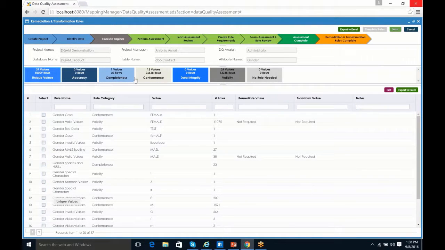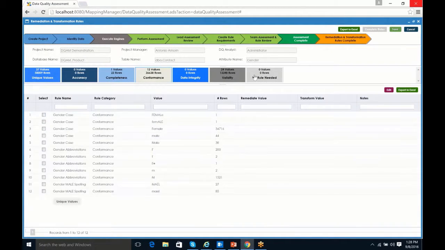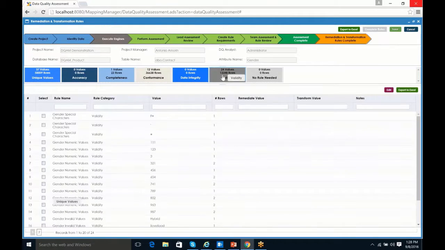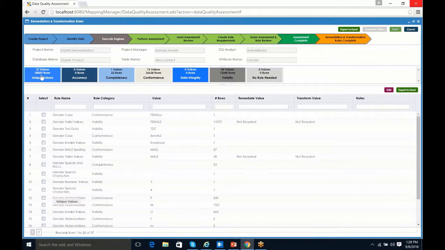I can also come in and look at individual ones. So if I wanted to, I can come in and see where things had validity issues and deal with them directly. But I do want to start by just demonstrating how we can speed up this entire process. One of the things we can do is we have this edit capability. So I'm going to select edit.